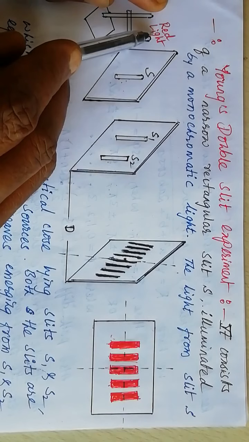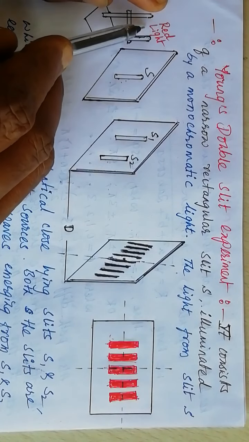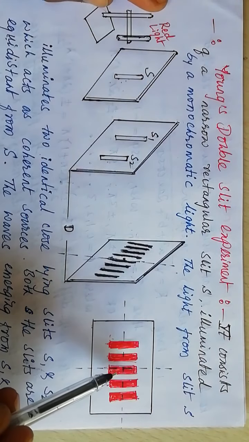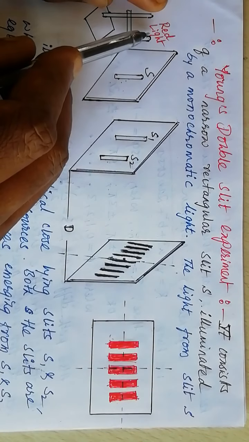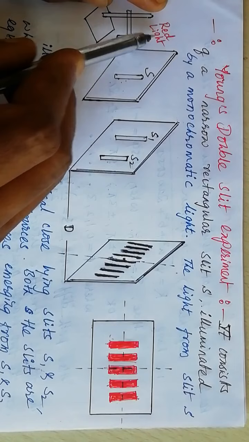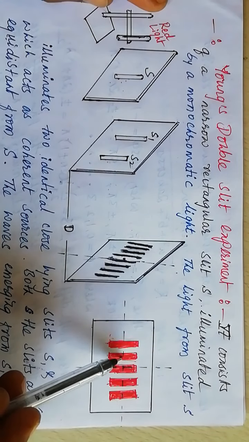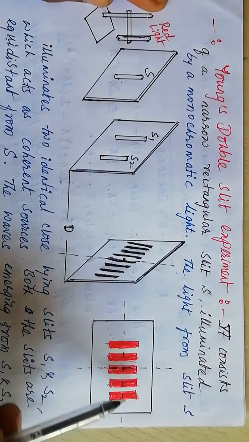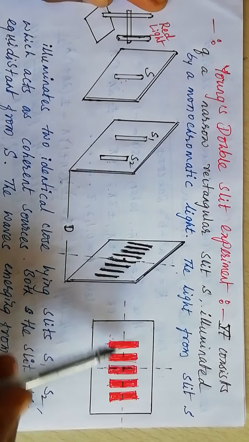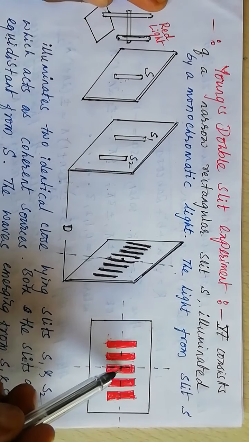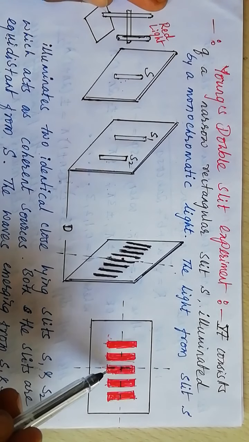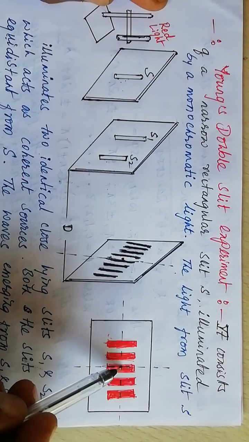The source being monochromatic with red color, the bands are also red in color. If we change the source of light to green color, we get green color bands separated by dark spaces in between. So here, these are all the points where waves arrive in phase, the phase difference being 0.